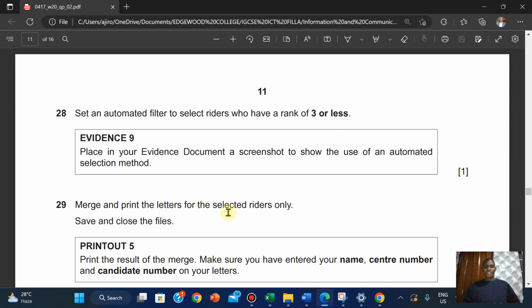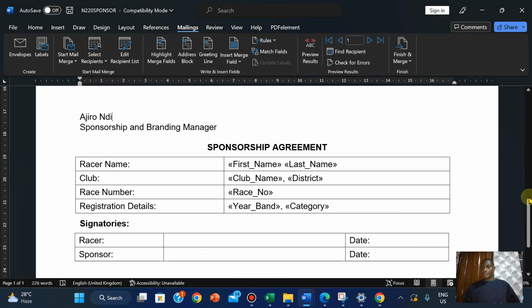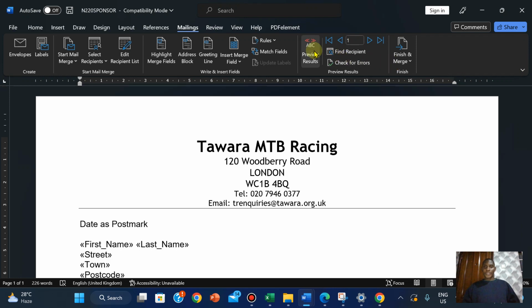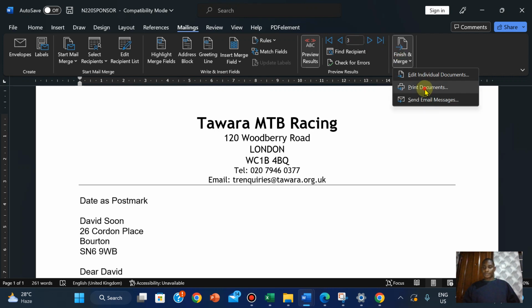Merge and print the letters for the selected riders only. So we're just going to merge it. But we can check a preview to see how it looks like. So we have Margaret, Dennis, David. So we're going to merge and print.